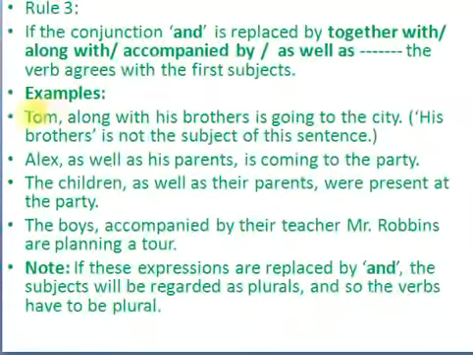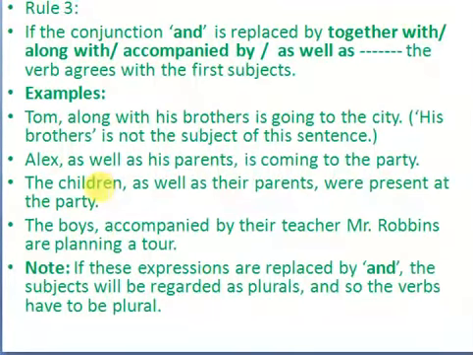Look at this sentence. Tom along with his brothers. Here what is the first subject? Tom. The first subject is singular, so we need to use a singular verb. The second sentence, Alex is the first subject, as in Alex as well as his parents. Here the second subject is plural, but we need not worry about whether it is singular or plural. We concentrate only on the first subject. The first subject is singular, so I used is.